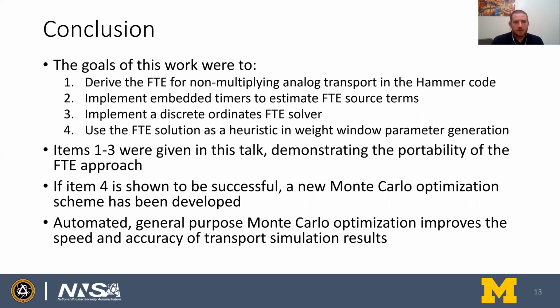The goals of this work were to first derive the future time equation for the non-multiplying analog case, and then implement embedded timers to estimate the source terms for the future time equation. And with those source terms, then solve the future time equation using a discrete ordinates method. Those first three have been accomplished. The fourth, as we've talked about before, is to use that solution as a heuristic for weight window parameter generation. If that is successful, then we'll have a new, to-be-automated approach for general purpose Monte Carlo optimization, which would improve the speed and accuracy of results from Monte Carlo simulation.